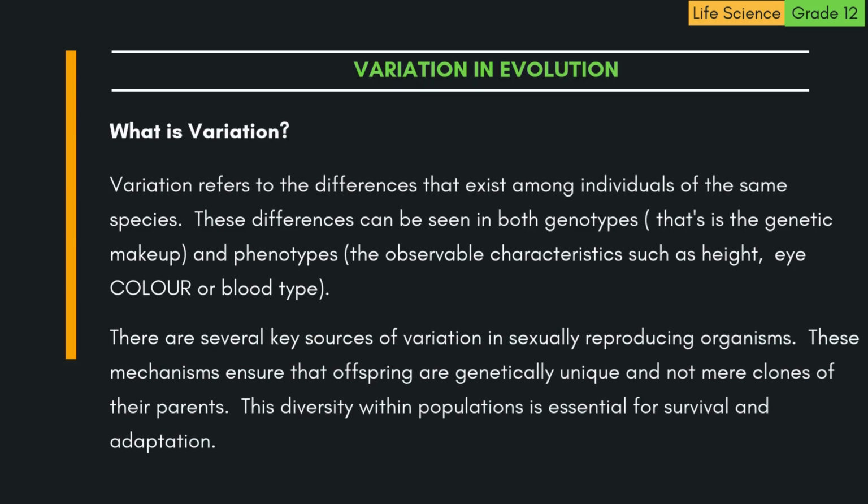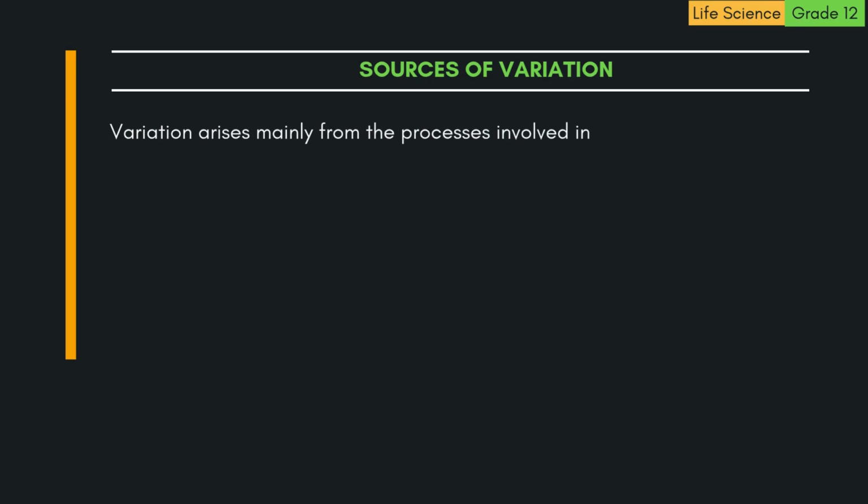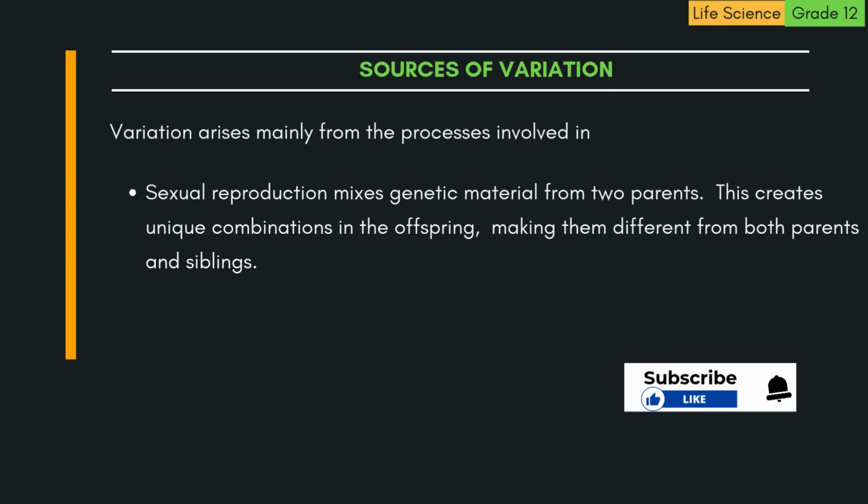There are several key sources of variation in sexually reproducing organisms. These mechanisms ensure that offspring are genetically unique and not mere clones of their parents. This diversity within populations is essential for survival and adaptation. Sources of variation. Variation arises mainly from the processes involved in 1. Sexual reproduction mixes genetic material from two parents. This creates unique combinations in the offspring, making them different from both parents and siblings.